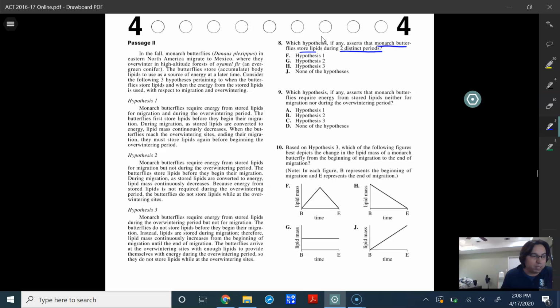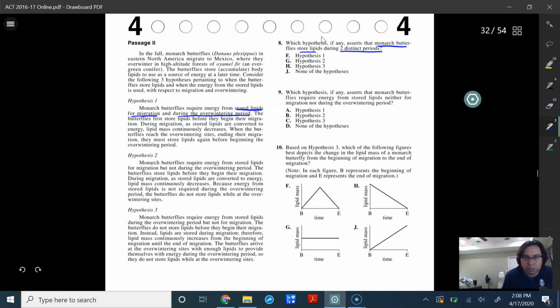Reading it, it says monarchs require energy from stored lipids for migration and during the overwintering period.